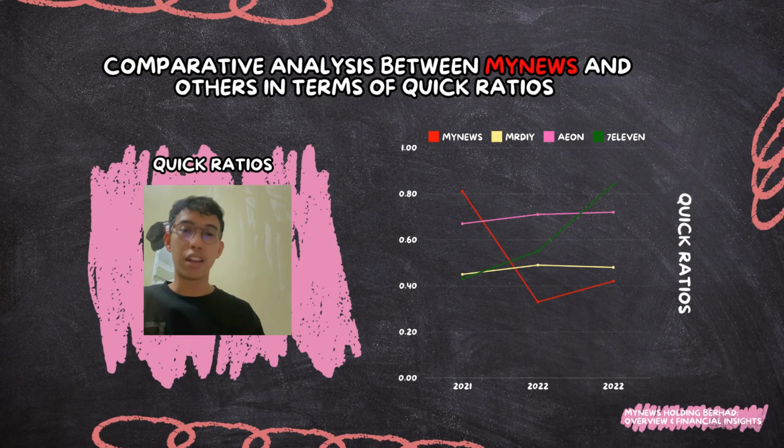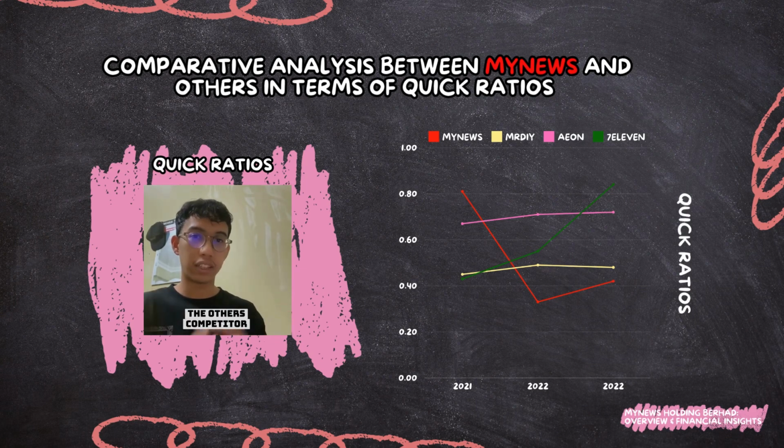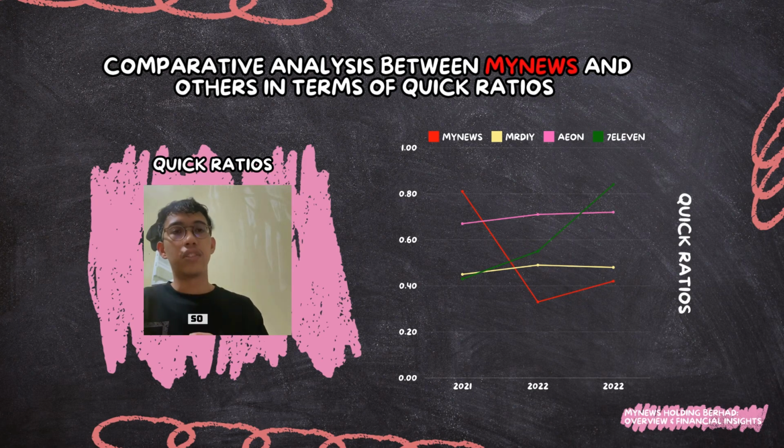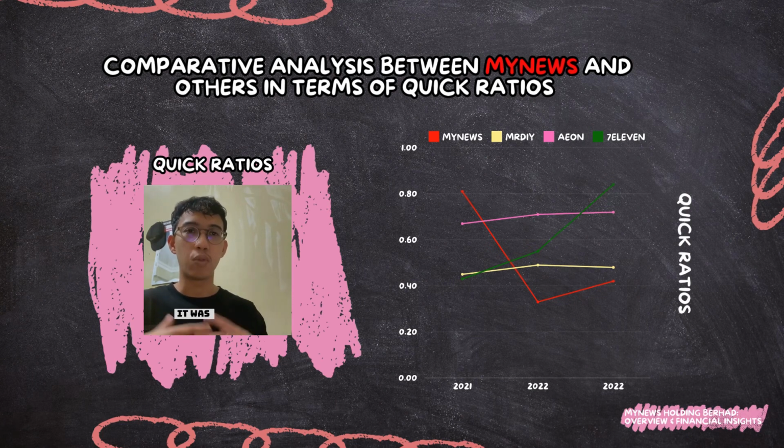Okay, next let's compare MyNews Holdings Berhad with the other competitors in the industry. So let's see what I analyzed based on the chart that I've presented. Let's talk about the liquidity. In 2021, MyNews had the highest quick ratio among them, 0.81. So it means that it was in the best position to cover short-term obligations with liquid assets.